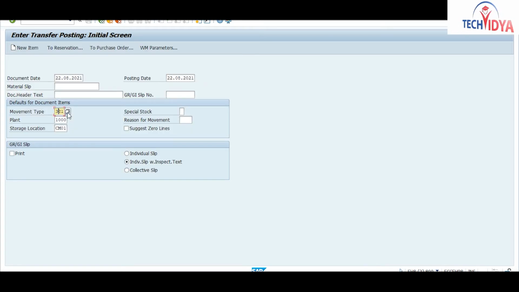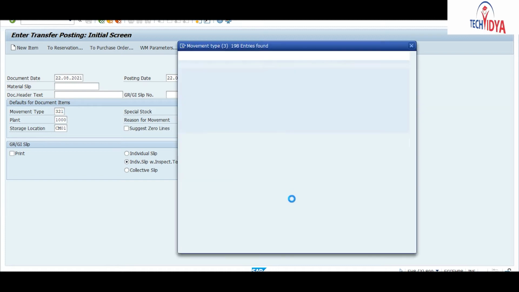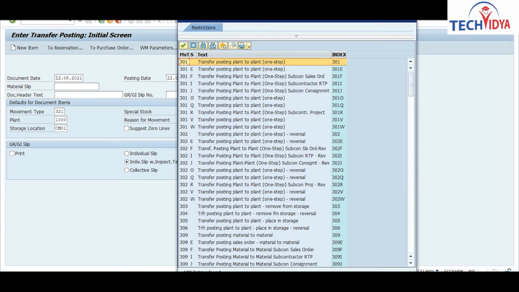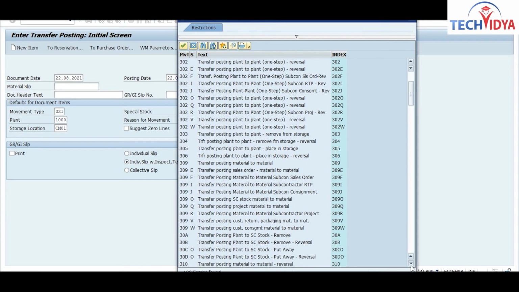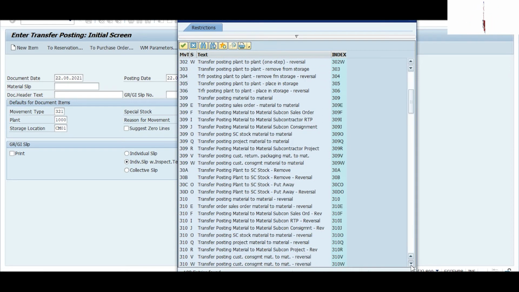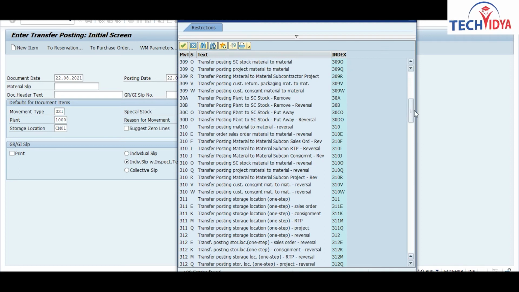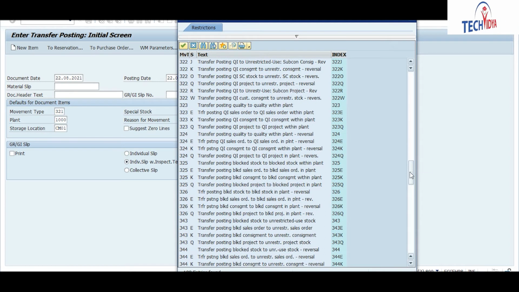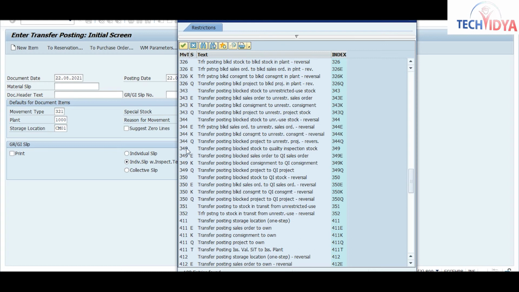Now which movement type will I use here? I have the block stock now, so I will search for movement types related to block stock. See here, with the 343 movement type, you will be able to transfer posting block stock to unrestricted stock.